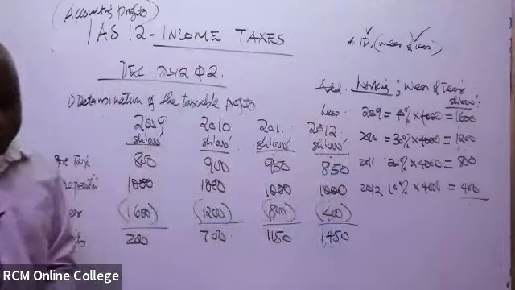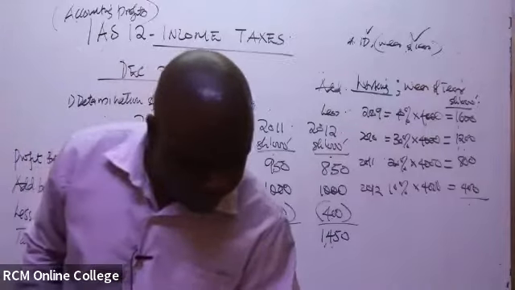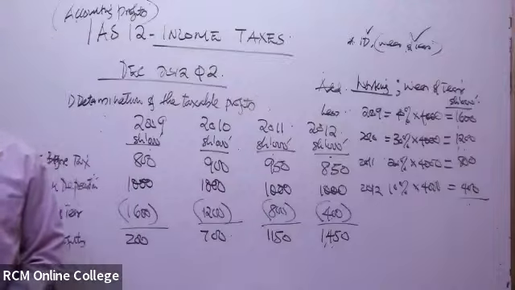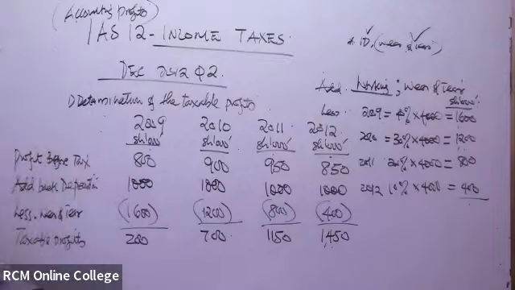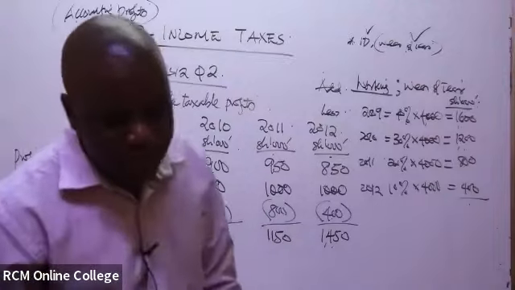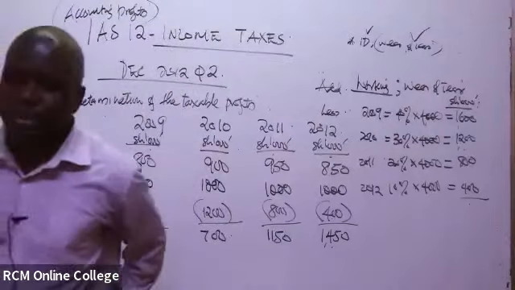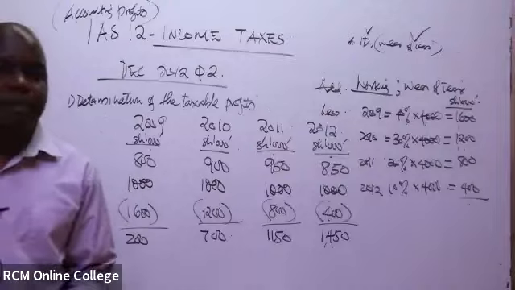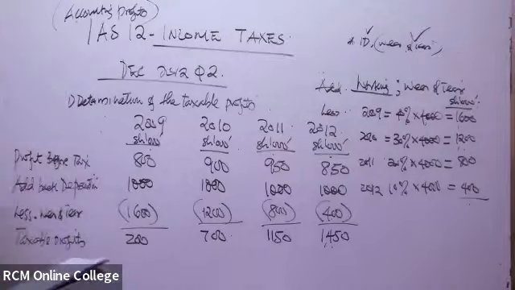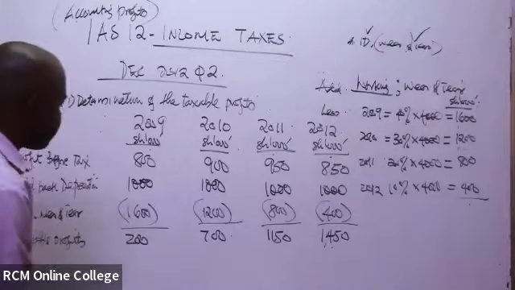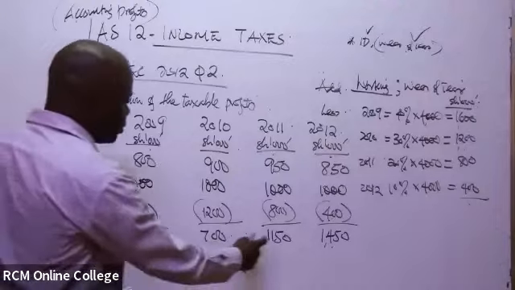If you look at the question, they're saying the corporate tax rate is 30%. They have not called upon us to determine the current tax, but in any case, the current tax would have been 30% of these taxable profits.